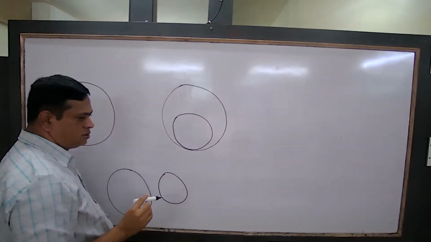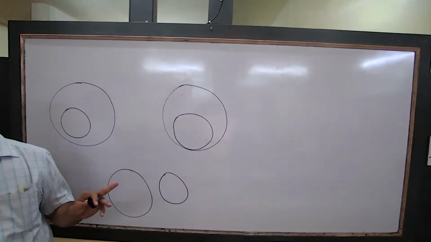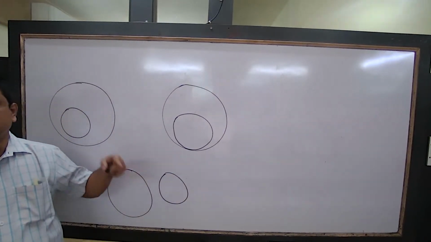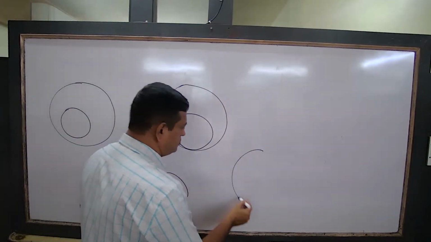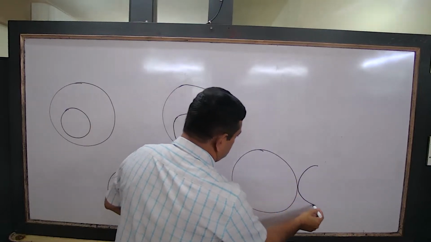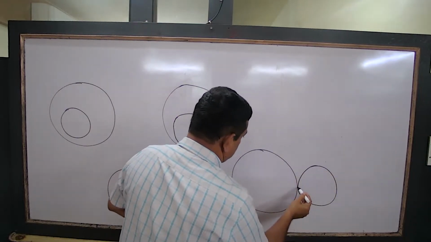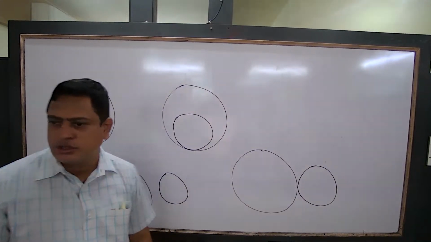Third way: both the circles touch at one point internally. Another way: they touch externally. So how many ways did you get? Four.